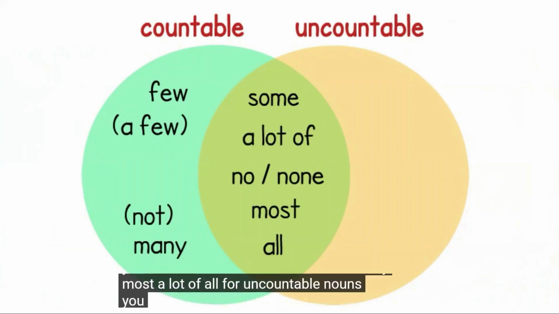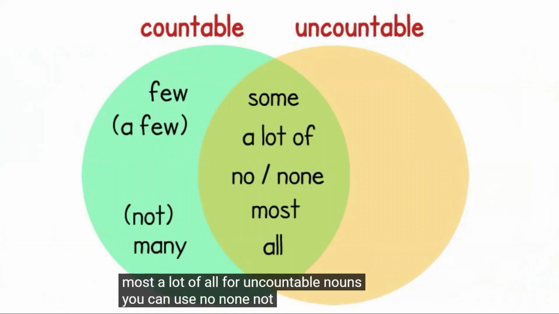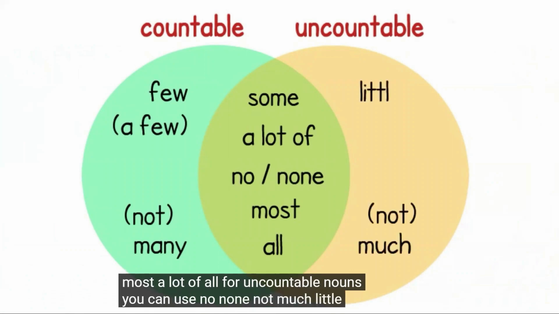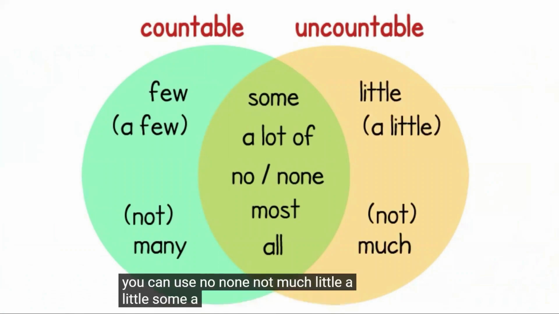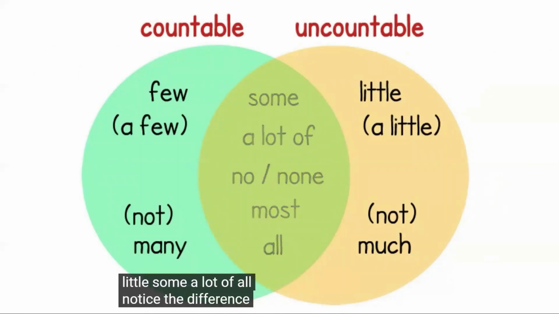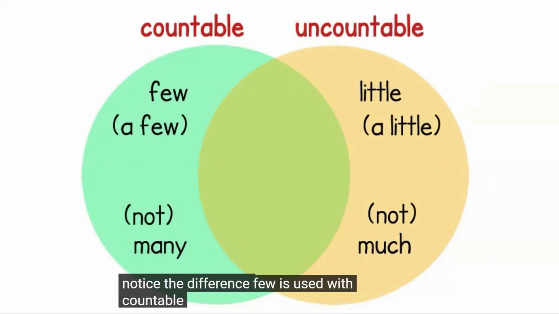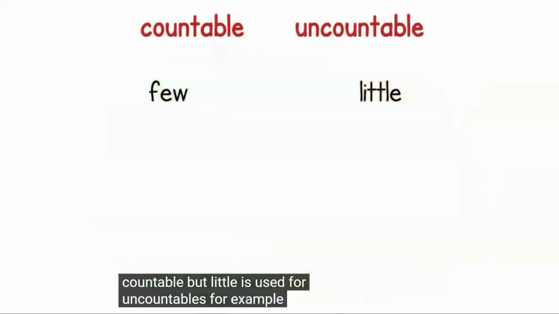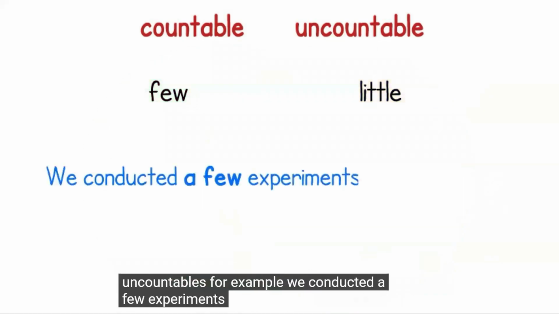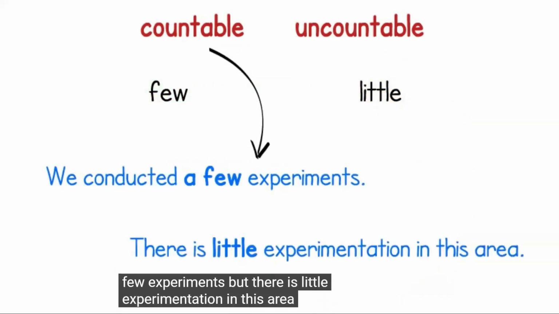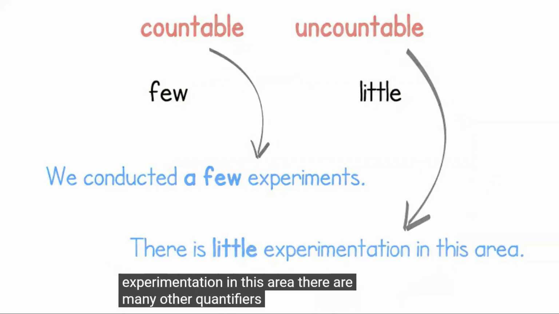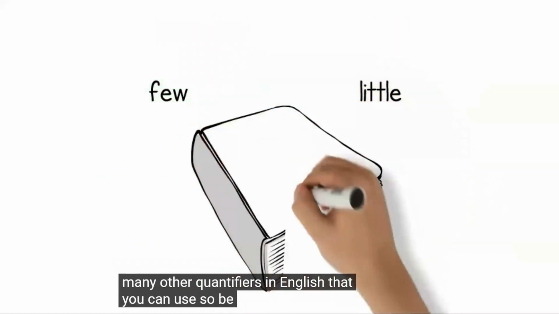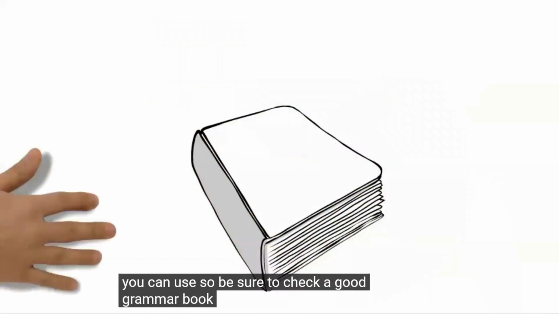For uncountable nouns, you can use no, none, not much, little, a little, some, a lot of, all. Notice the difference. Few is used with countable, but little is used for uncountables. For example, we conducted a few experiments, but there is little experimentation in this area. There are many other quantifiers in English that you can use, so be sure to check a good grammar book.